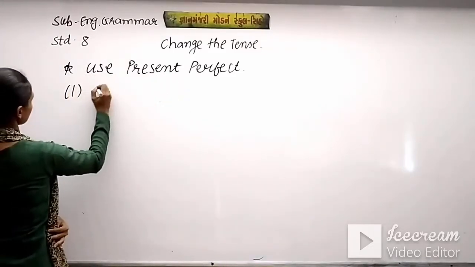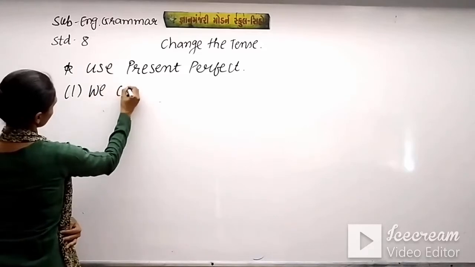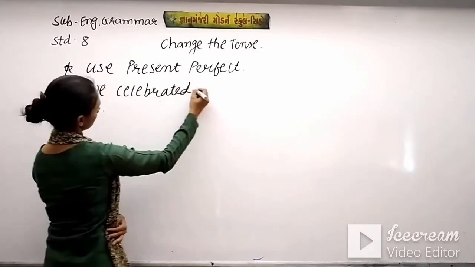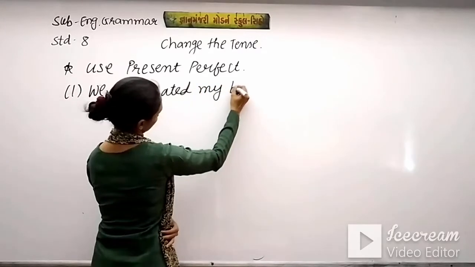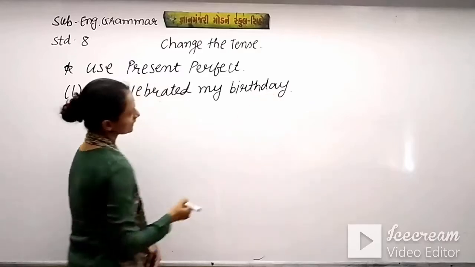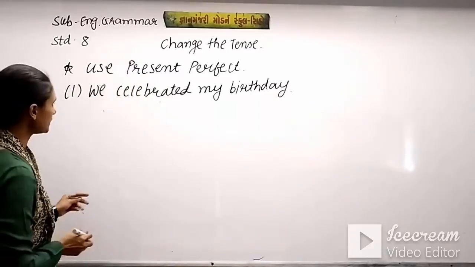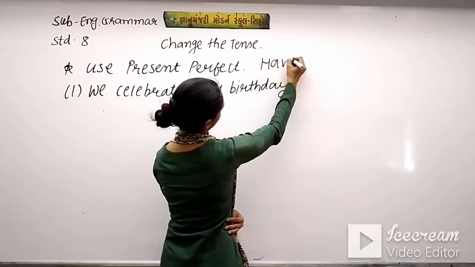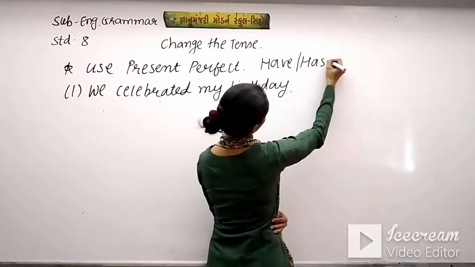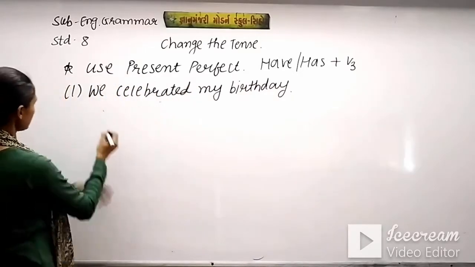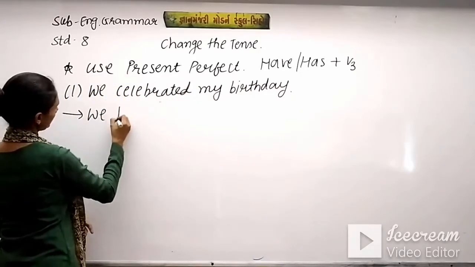First is we celebrated my birthday. So this we will turn into present perfect. Present perfect means have or has plus V3. Okay, so this part will be changed.